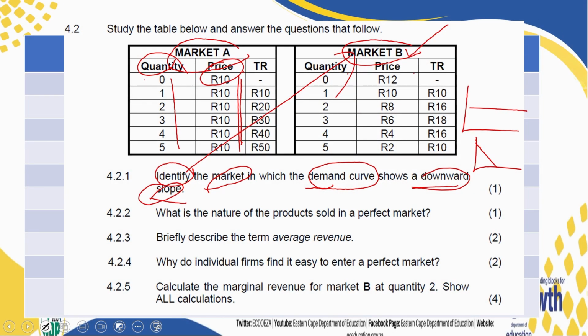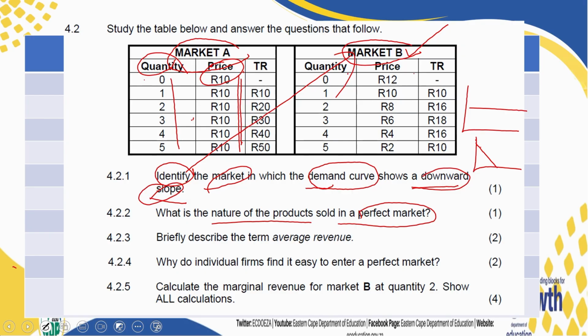4.2.2, what is the nature of products sold in perfect markets? We know perfect markets, and because of the demand curve that is horizontal, this is our perfect market. But what is the nature of the product? There is a caution here. They are not asking for examples. That is a common mistake. They are not asking for examples.